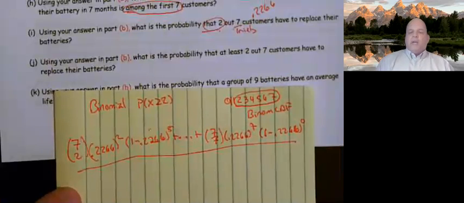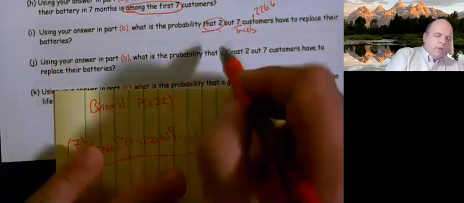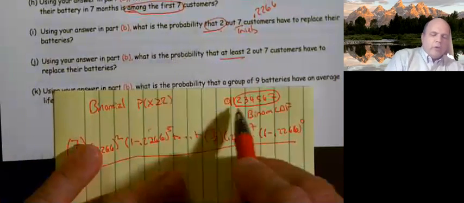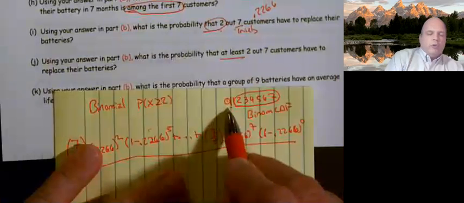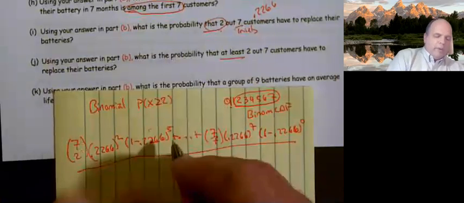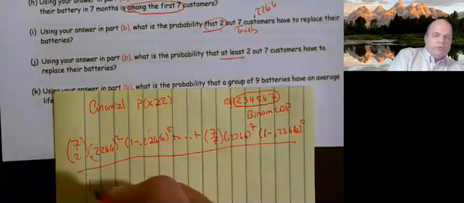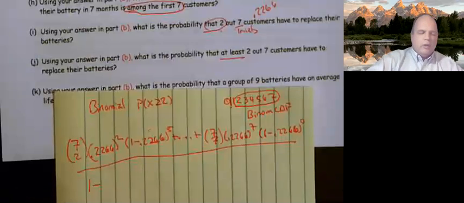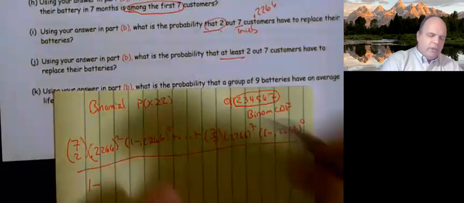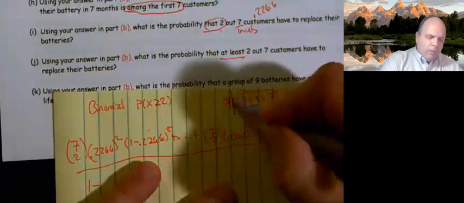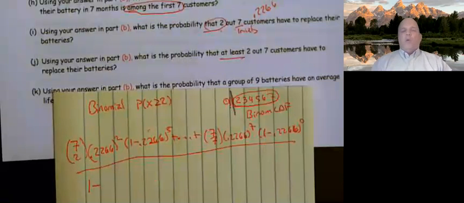So what am I going to do in my calculator? This is where things get tricky. We have an at least. In other words, anytime we do not circle 0, we need to do a 1 minus. Anytime you don't circle 0, think about doing a 1 minus. So 1 minus what? Well, I'm going to take away what I don't want.